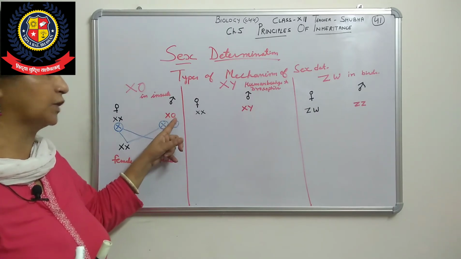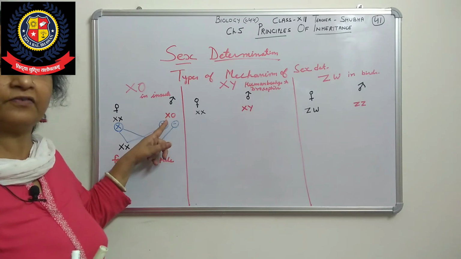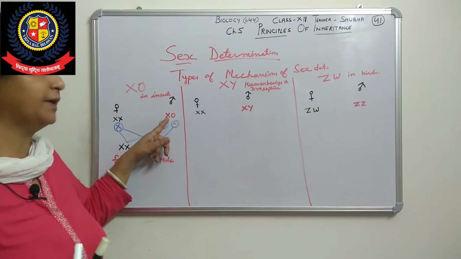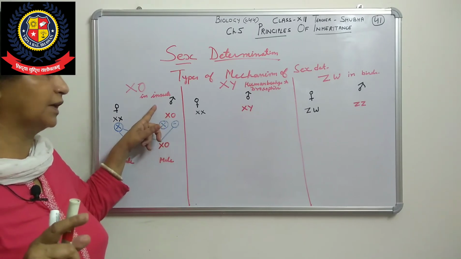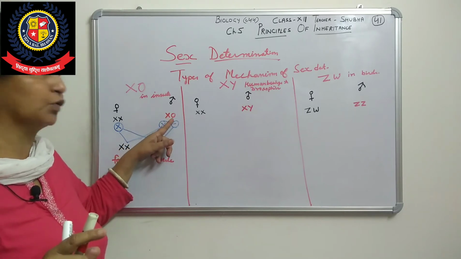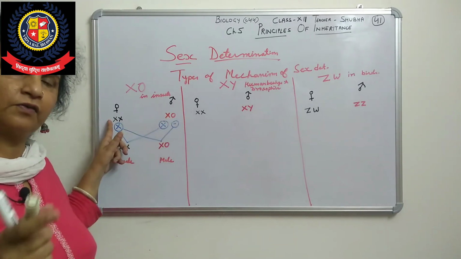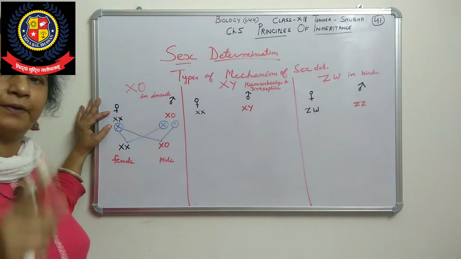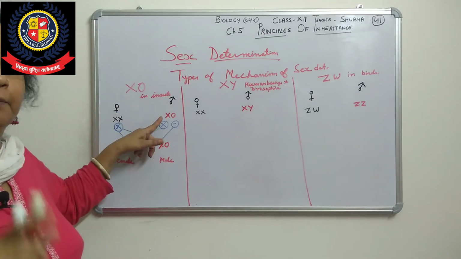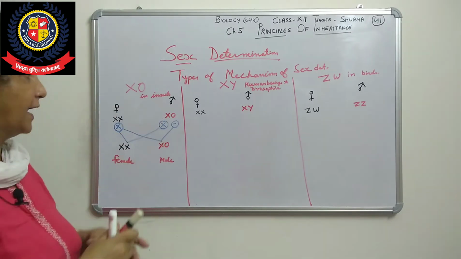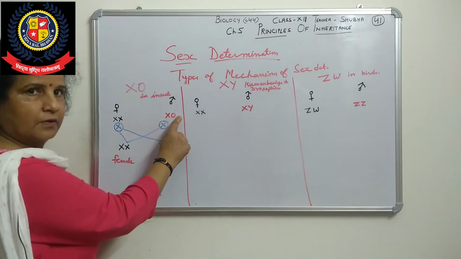That is XO type, meaning it is unpaired. The last pair, the sex chromosome along with the autosomes, is unpaired. In XX all the chromosomes are paired, but here the last chromosome is unpaired. It means one chromosome is less in male.